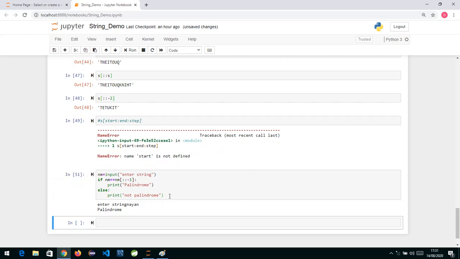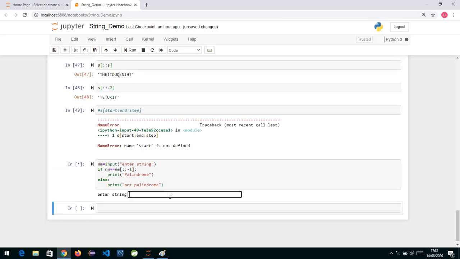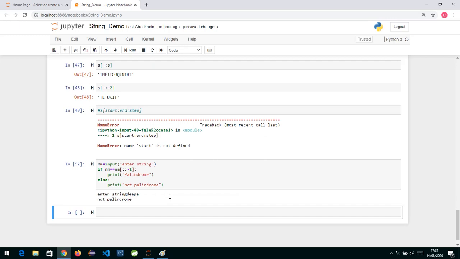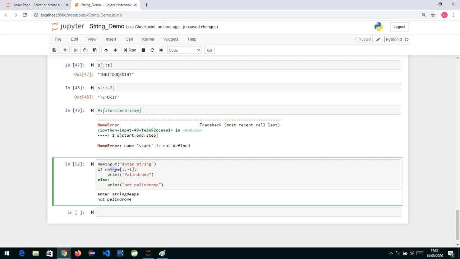Palindrome. And if I run it, the reverse of Nayan is the same as Nayan. If I enter Deepa, it's not, why? Because Deepa and the reversed word is apeeD, these both are not equal. Double equal to is used to check whether the data is equal or not. So if original and reverse both are the same, then we say it's a palindrome, otherwise it's not.